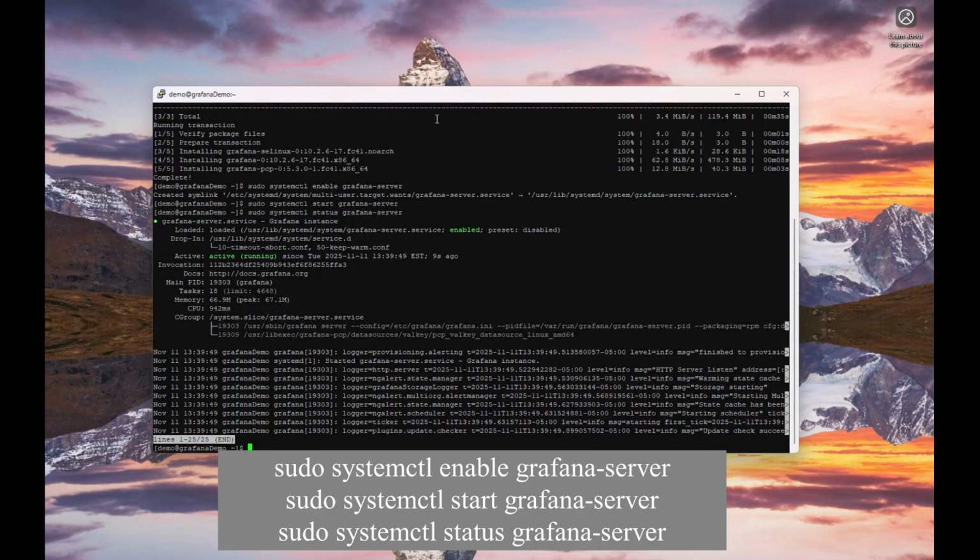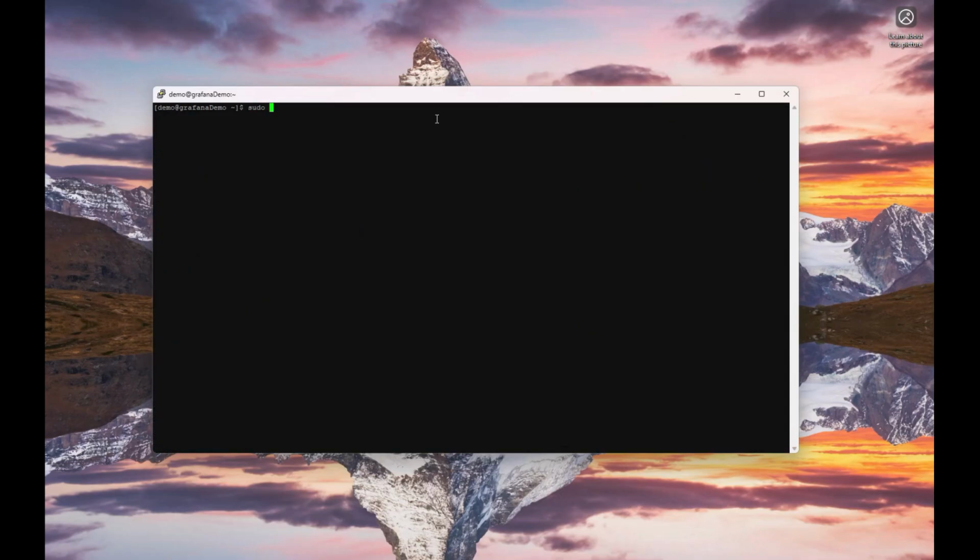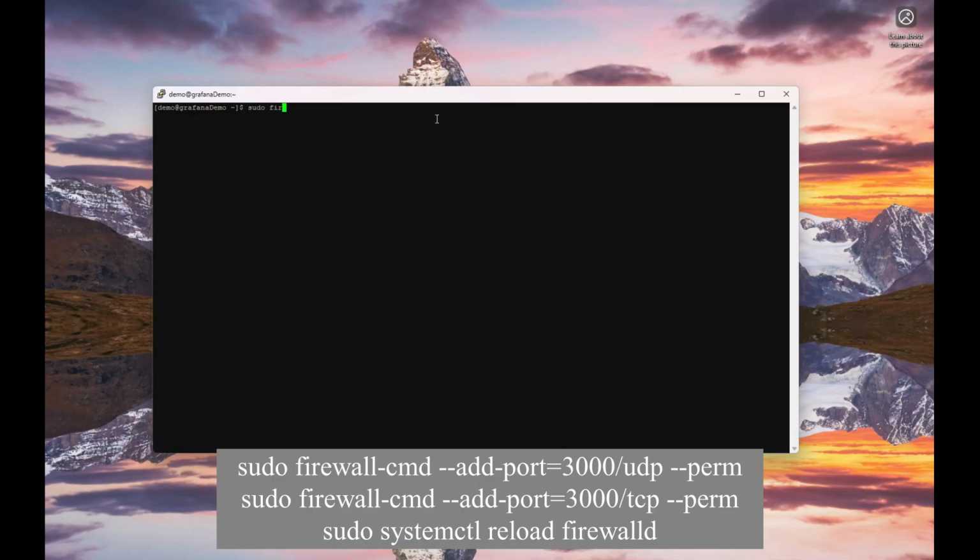All right, so to get access to the web interface outside of this local system, we'll need to edit some firewall settings. So let's do a clear first. Do a sudo firewall-cmd, add port equals, and Grafana uses port 3000, so do that.